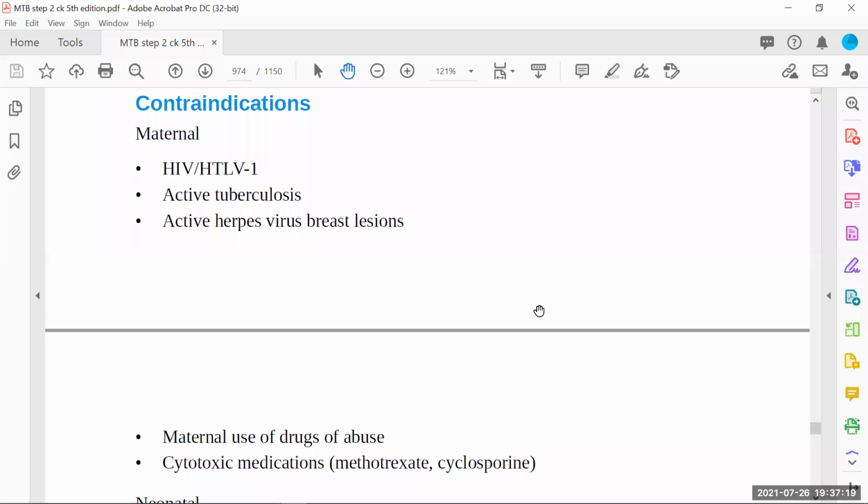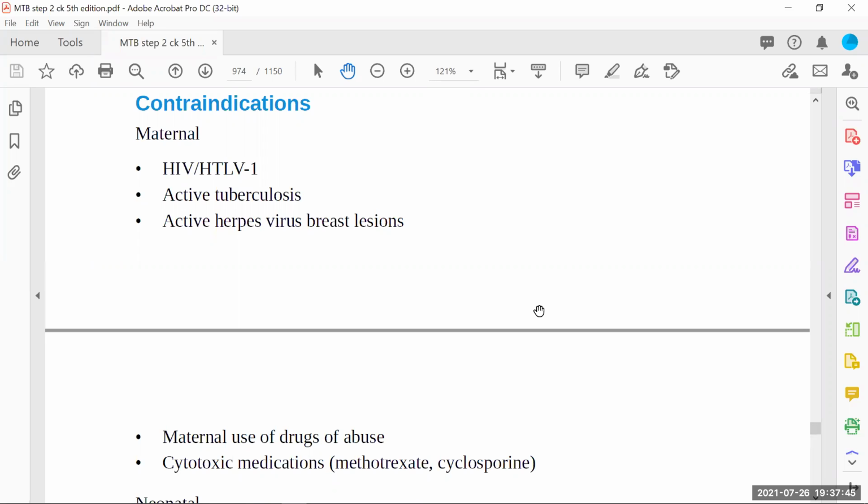Or especially if the patient is on any cytotoxic medication. Cytotoxic medication includes any kind of tumor therapy, if the patient is receiving, say for example, methotrexate or cyclosporine. So if there is any ongoing tumor inside the body for which she is receiving this tumor therapy, or especially these chemotherapeutic medications, then only it's a condition where we will not ask the patient to go for the breastfeeding.